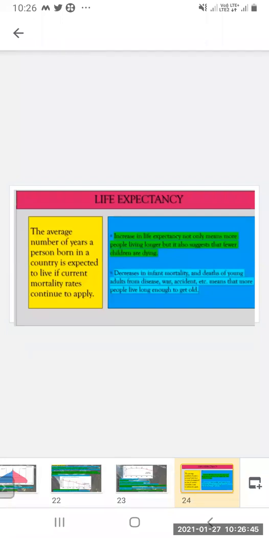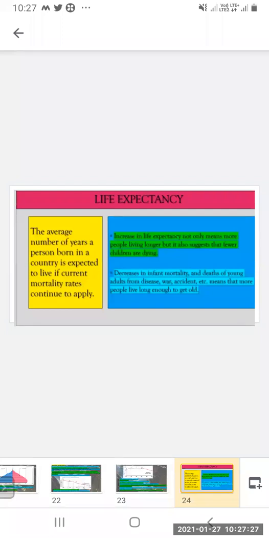Increase in life expectancy not only means more people living longer, but it also suggests that fewer children are dying. Decrease in infant mortality and deaths of young adults from diseases, war, accidents, etc. means that more people live long enough to get old.